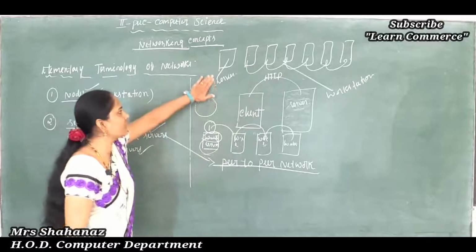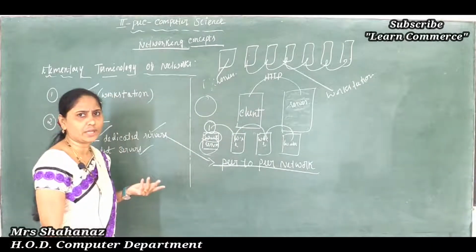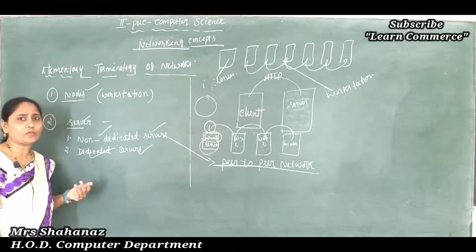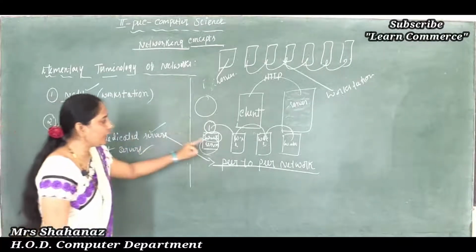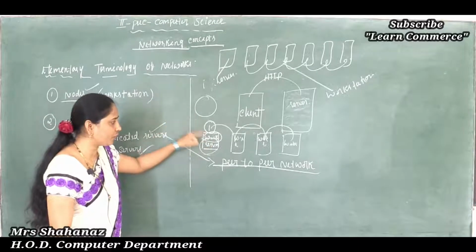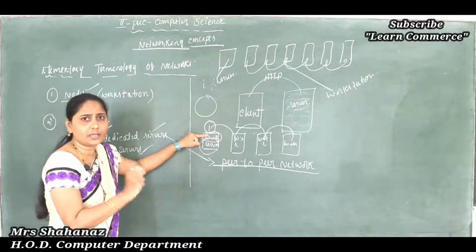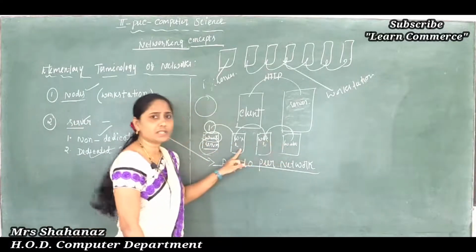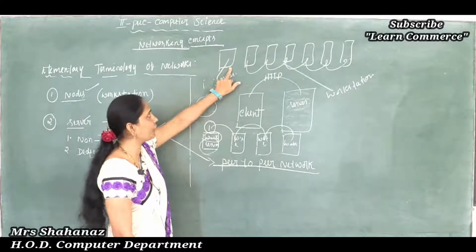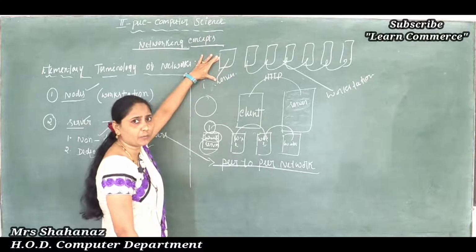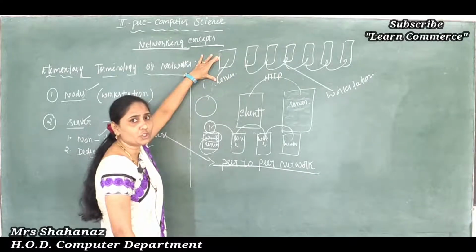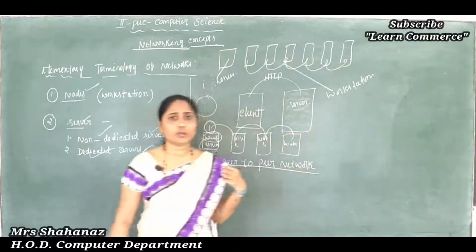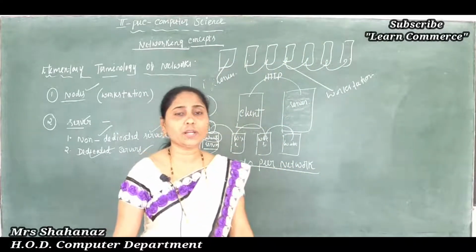So maybe a file server or any type of server. Later I will tell how many types of servers there are. In our first example, I wrote the first computer as the workstation server, and these three computers are called workstations. But in this example, I specially reserve one computer only for the server job, and whatever other computers are there, all those are called workstation computers.